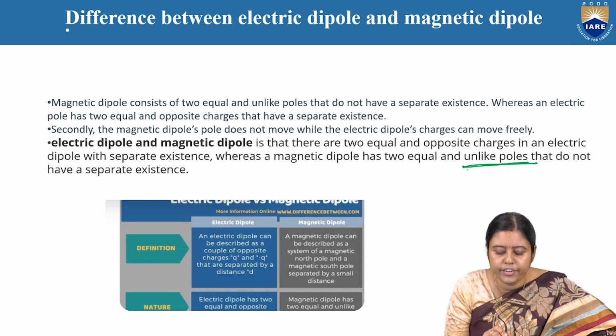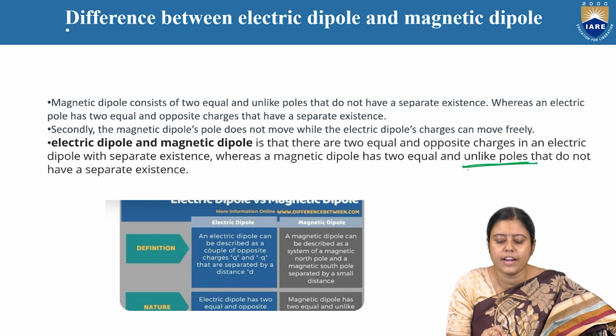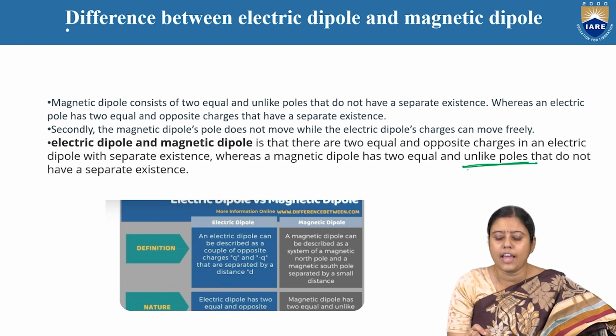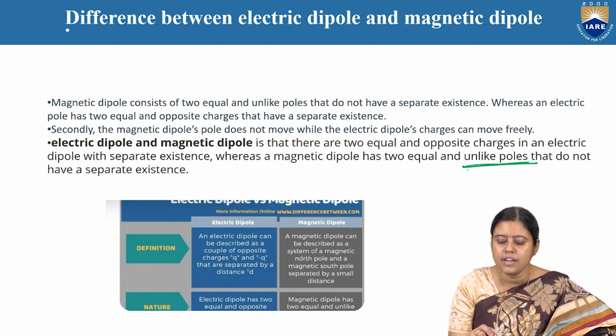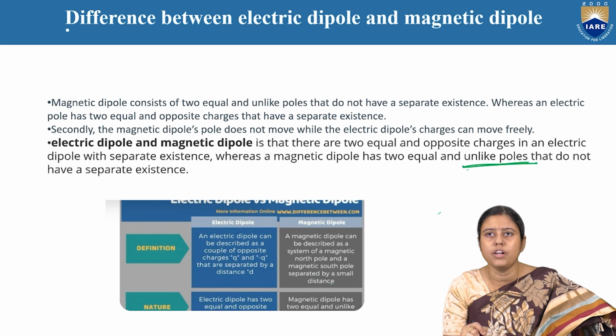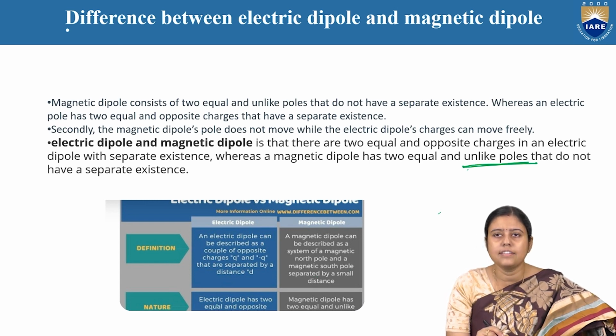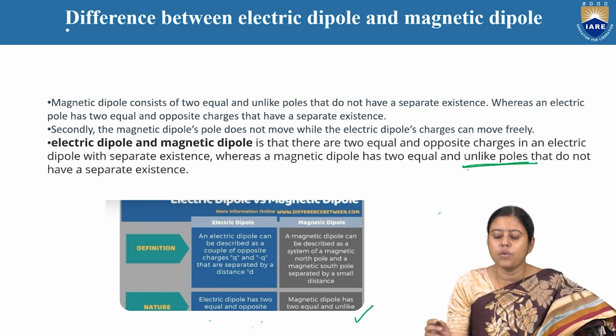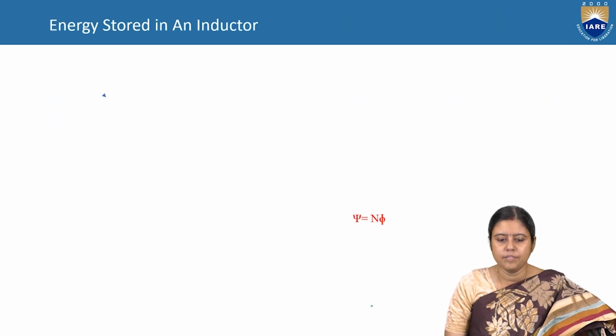Definition wise, an electric dipole can be described as a couple of opposite charges, plus q and minus q, separated by a distance d. A magnetic dipole can be described as a system of a magnetic north pole and a magnetic south pole, as I told here, separated by a small distance d. Electric charges are two equal and opposite charges. It is the equal and unlike charge.